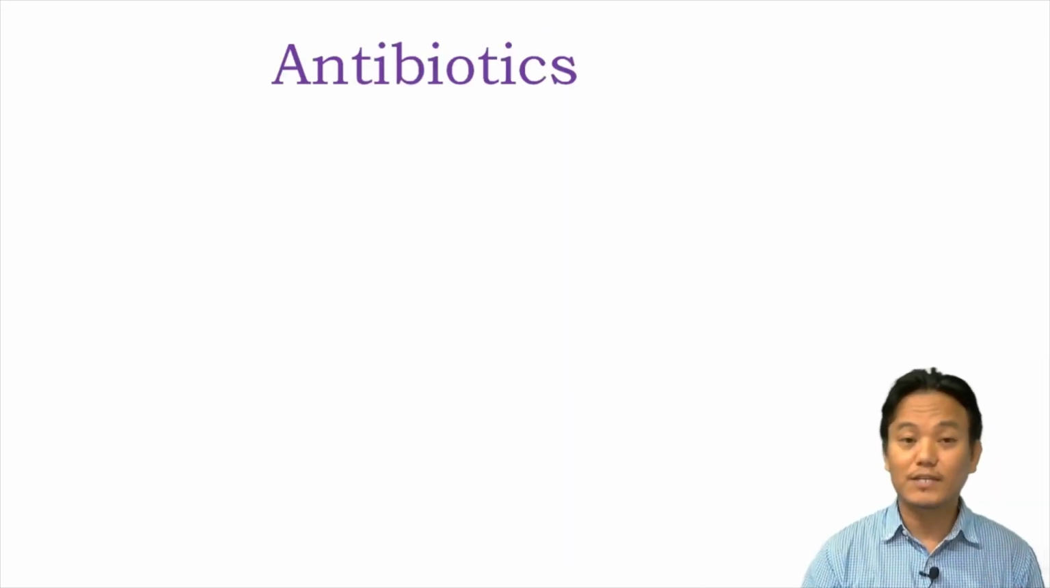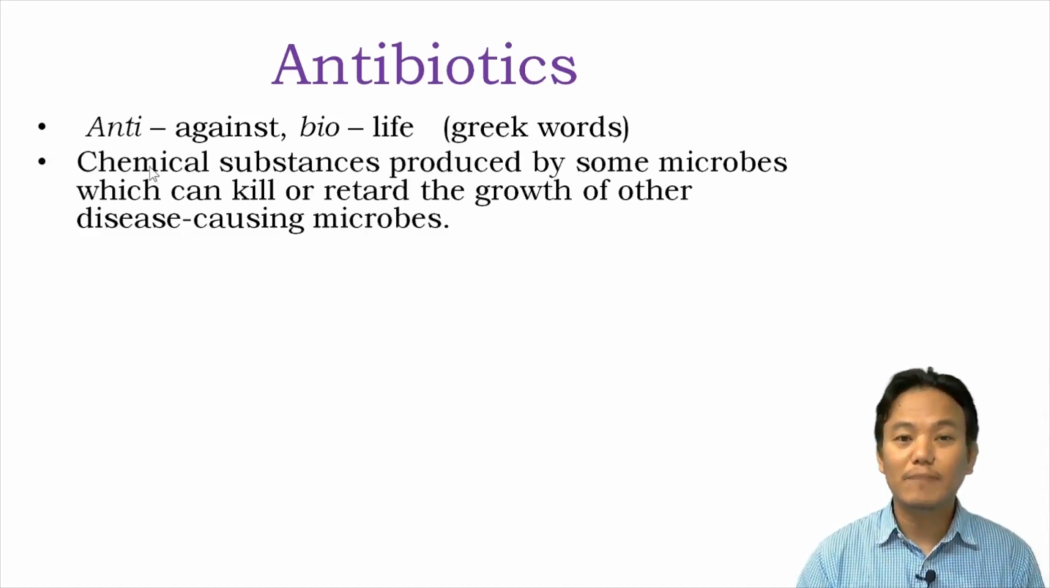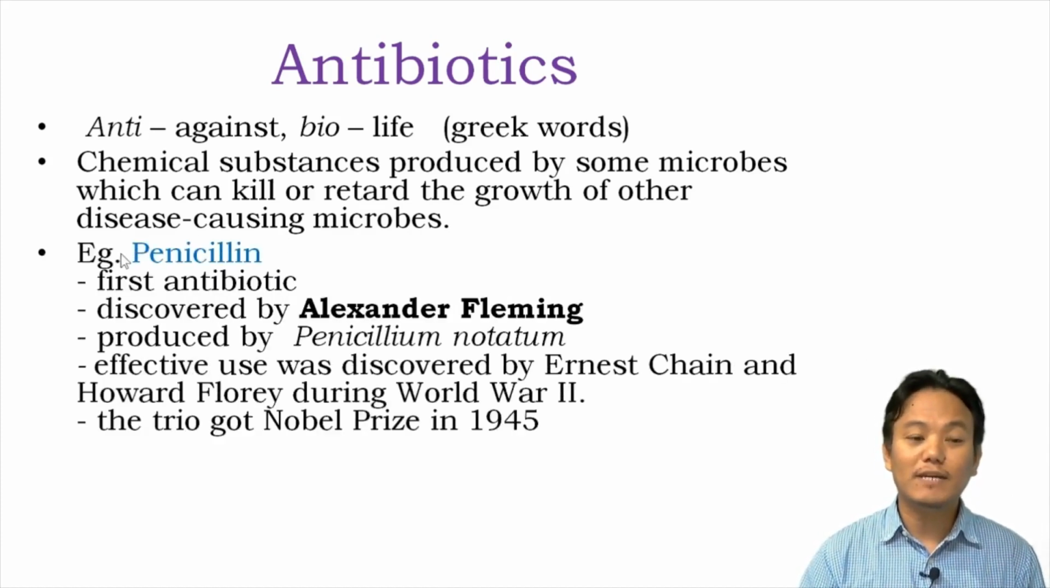Antibiotics is another industrial product where helpful microorganisms are used. By the word itself, anti is the Greek word for against, and bio means life. So something which is against life. Antibiotics are chemical substances produced by some microbes like fungi, which can kill or retard the growth of other disease-causing microbes like bacteria. Antibiotics are usually prescribed for bacterial infections. If you get infected by bacteria, you will be prescribed antibiotics. The first antibiotic discovered by man was penicillin.